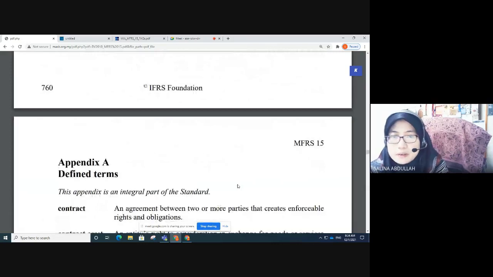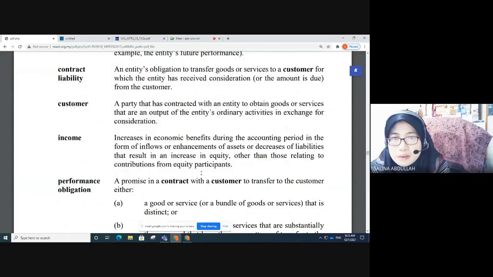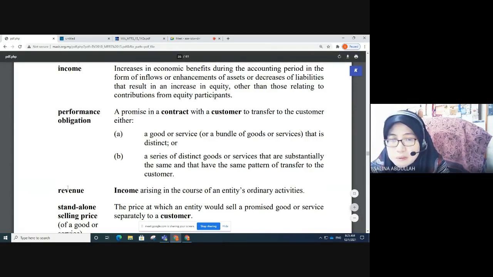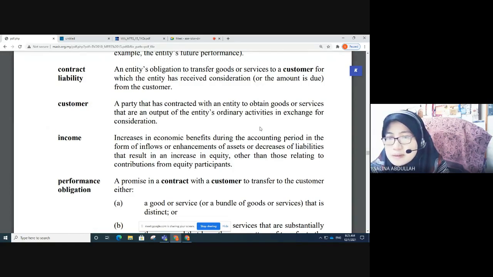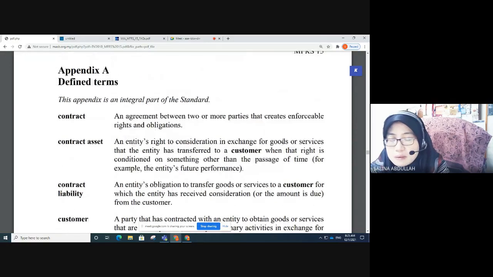the definition terms. So the first thing I would like to highlight here is actually the definition of revenue. Revenue is an income arising in the course of an entity's ordinary activities. This is the main course of business, then we call the term revenue. And customer is a party that has contracted with an entity to obtain goods or services that are an output of the entity's ordinary activities in exchange for consideration. So you can read the rest of the definition.